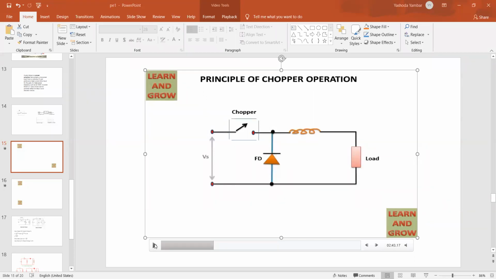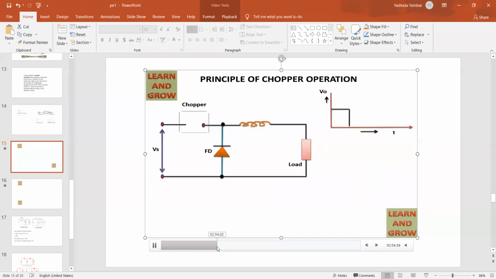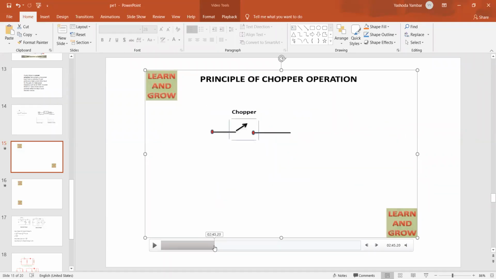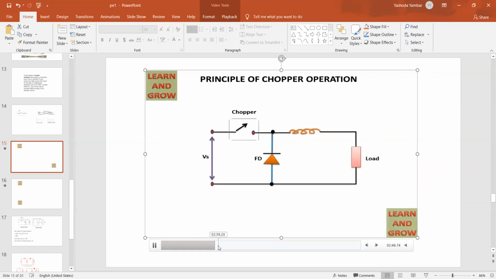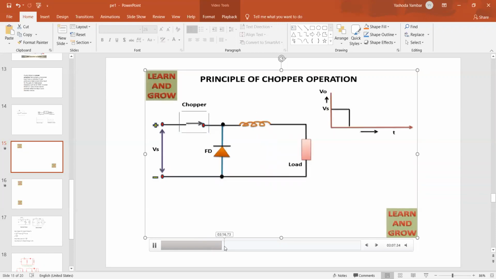So let us check the animation. Case 1, what we have tried. When the supply is on, in simple terms. Now we'll see. So when the supply is on, the chopper is on. Yes, positive terminal. Current always flows from the positive terminal. If the supply is DC, conventional current says that when you see any supply with positive and negative terminal, current always starts from the positive terminal.